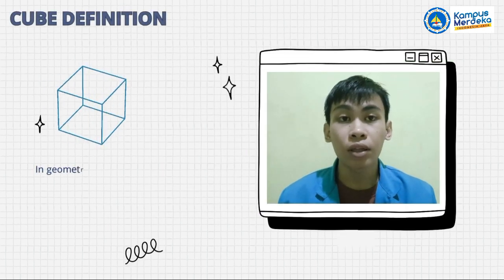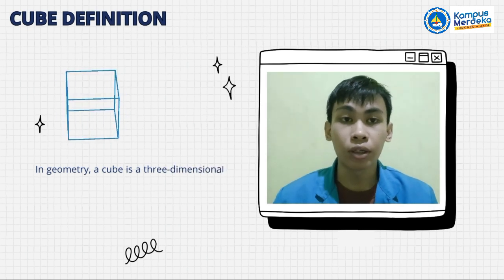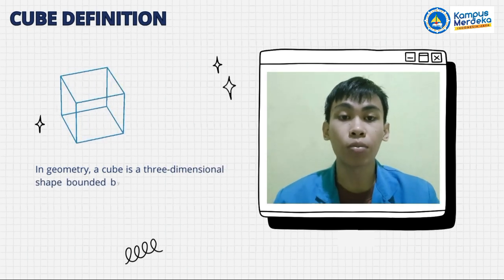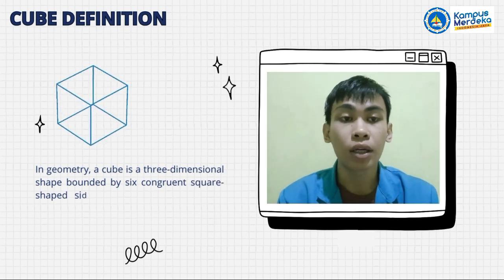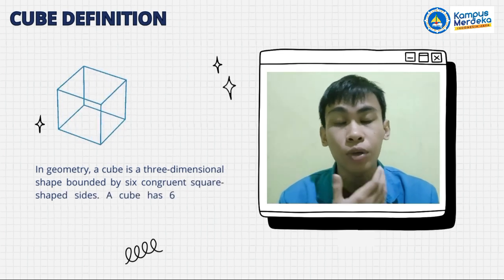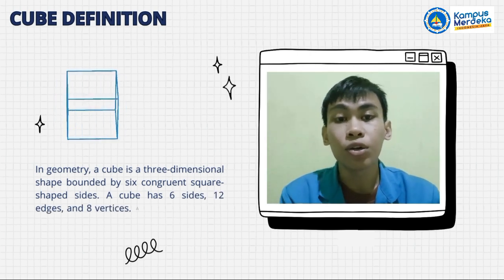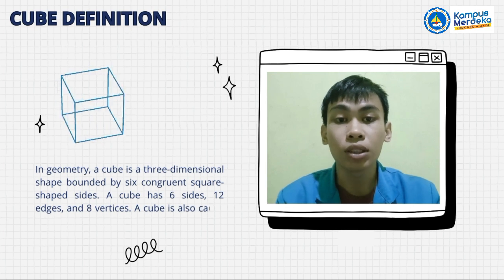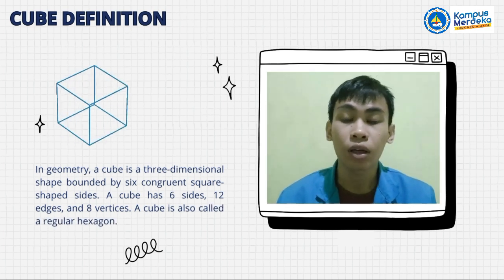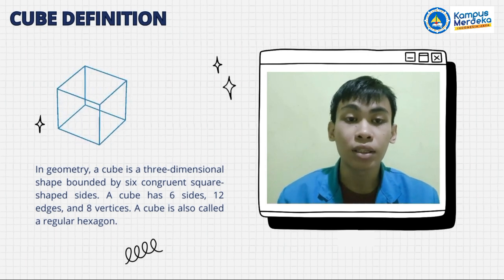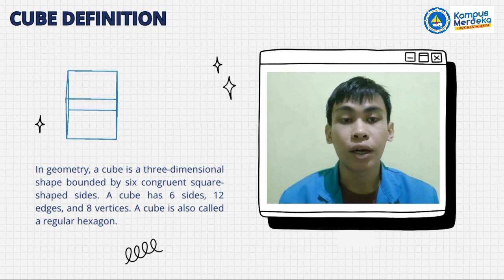From the examples given above, we only discuss five geometry shapes, namely cube, cylinder, block, cone, and ball. To build the first room, there is a cube. Cube definition. In geometry, a cube is a three-dimensional shape bounded by six congruent square-shaped sides. A cube has six sides, 12 edges, and 8 vertices.